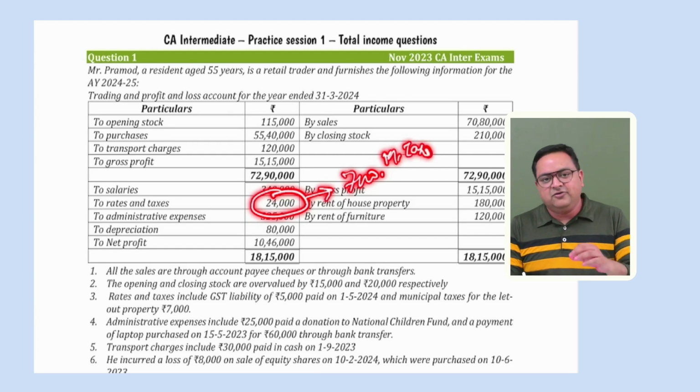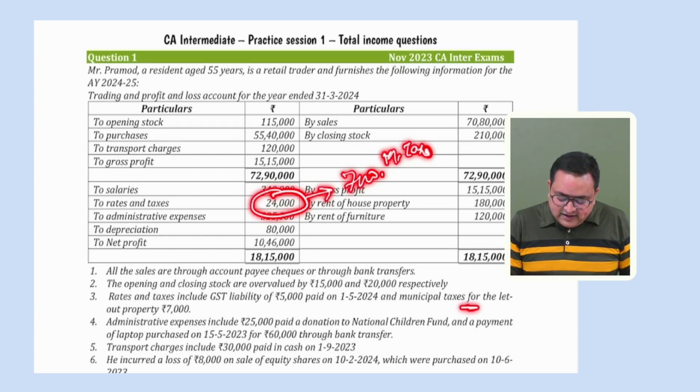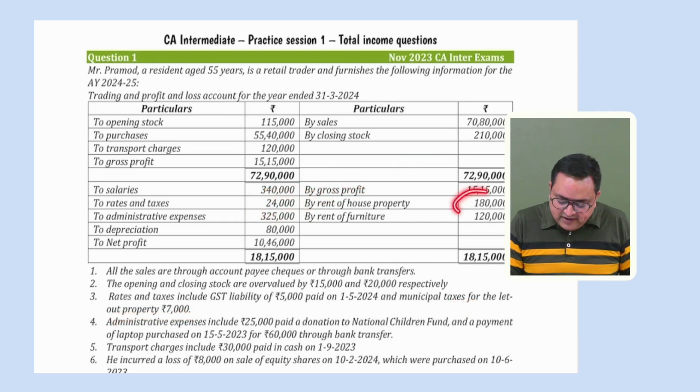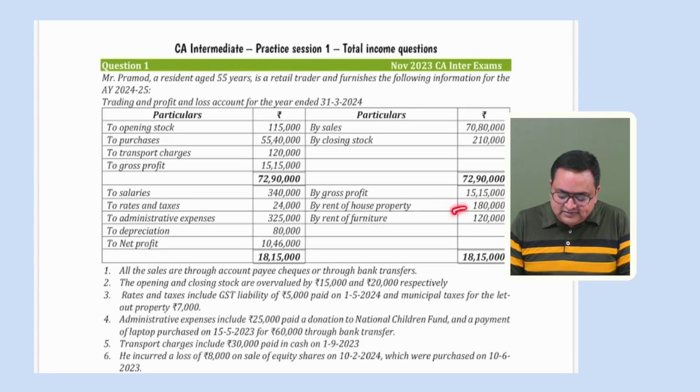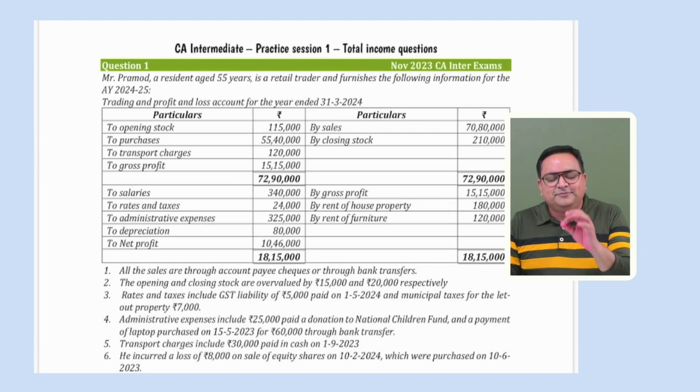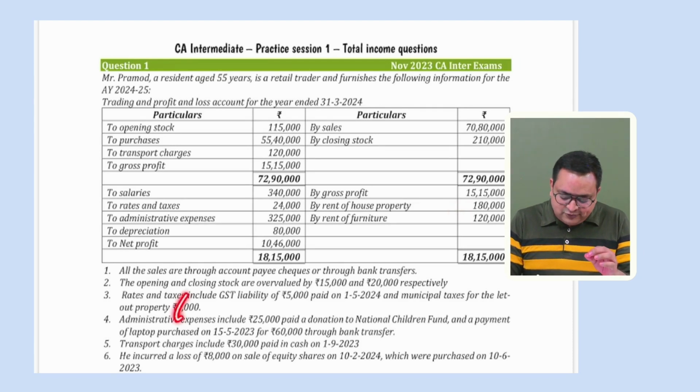See, municipal taxes of a building are allowed if that building is used for business purpose. But here they are saying that these municipal taxes are related to let out property. It is the property for which we are getting a rent of 1,80,000, and this particular 7,000 rupees relates to this property. So boss, this is your house property expense. This is not your PGBP expense. So we will disallow this 7,000 rupees.